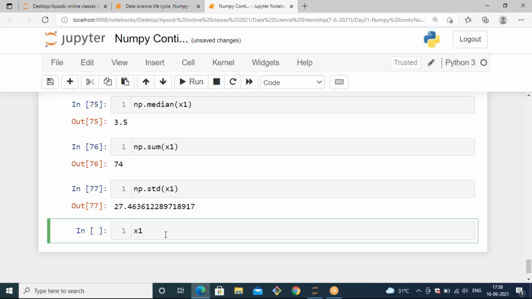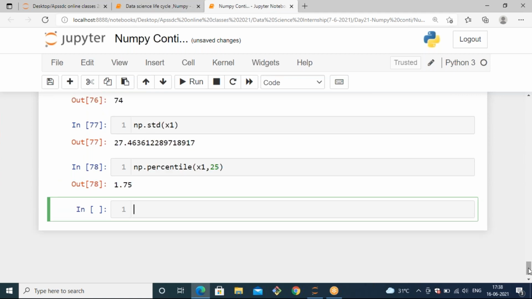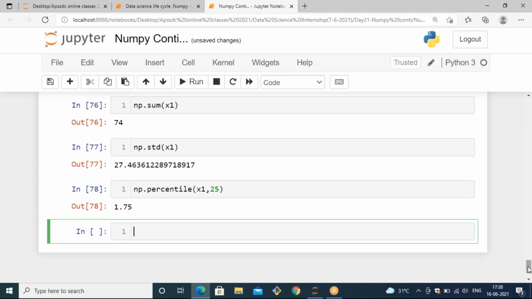And if you want to calculate the percentile of that x1 array, we have a method like percentile. Then you can mention the x1 array and how much percentile value you want to use. If I want to calculate the 25th percentile of my x1 array, I can use x1 comma 25. Then it will give you the 25th percentile of that x1 array.